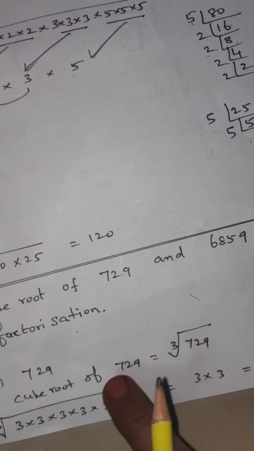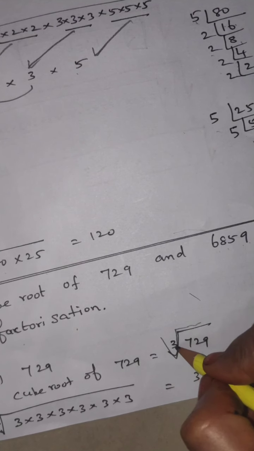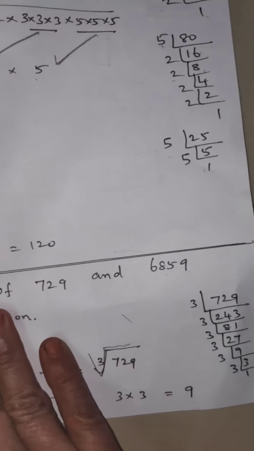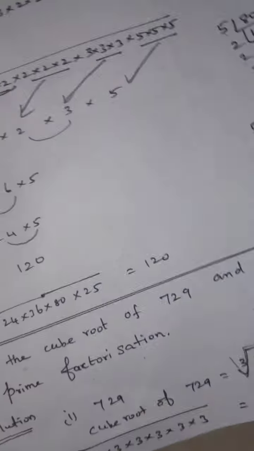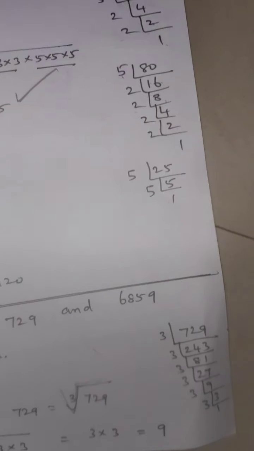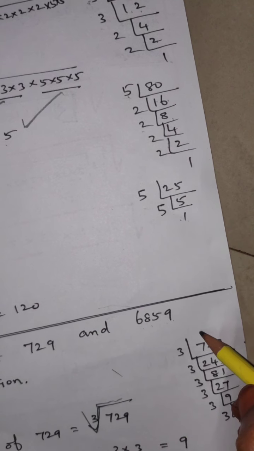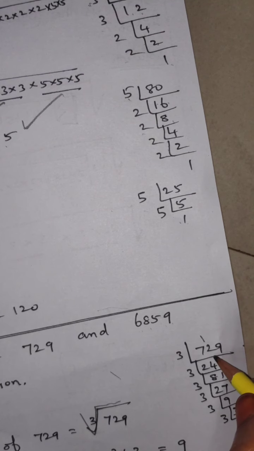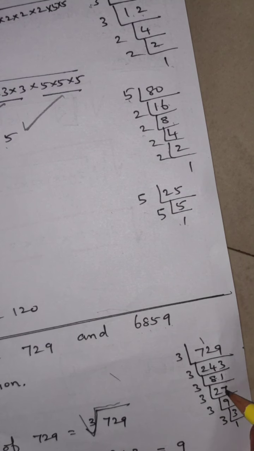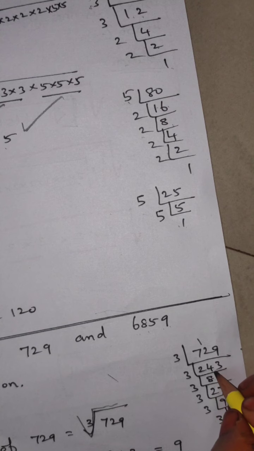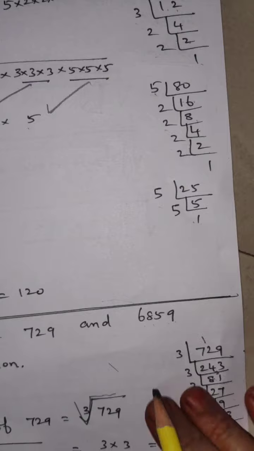Cube root of 729. Write the number inside the cube root. Do it with the LCM method of division. Use the third table: 3 2s are 6, remaining 1, 4 3s are 12, 3 3s are 9. Again, 3 8s are 24, 1 3 is 3. 3 2s are 6, remaining 2, 7 3s are 21. Next, 9 3s are 27, 3 3s are 9, 1 3 is 3.